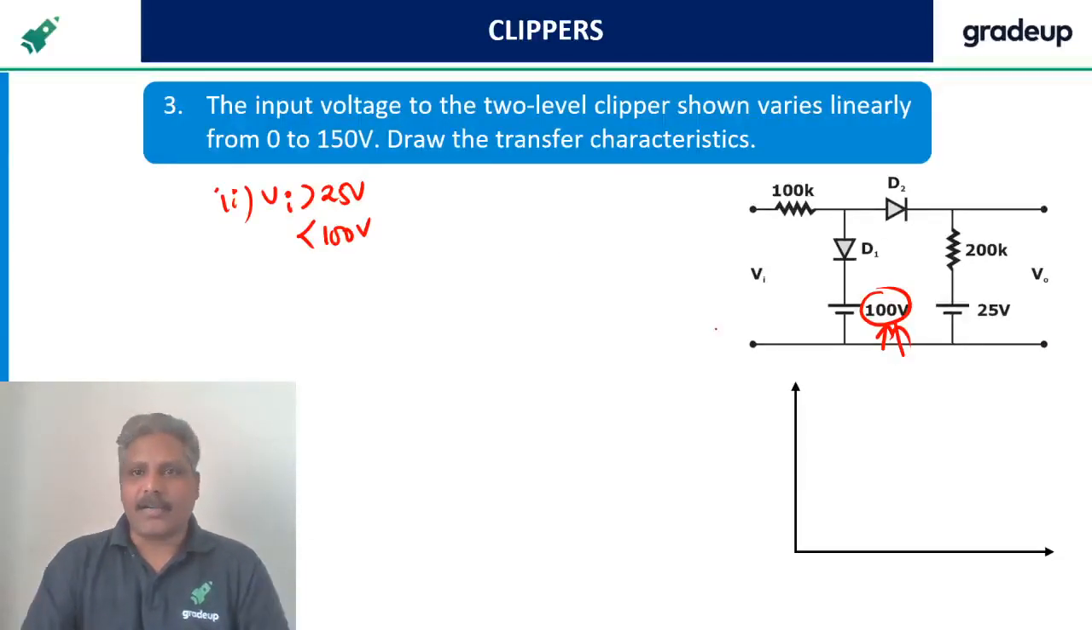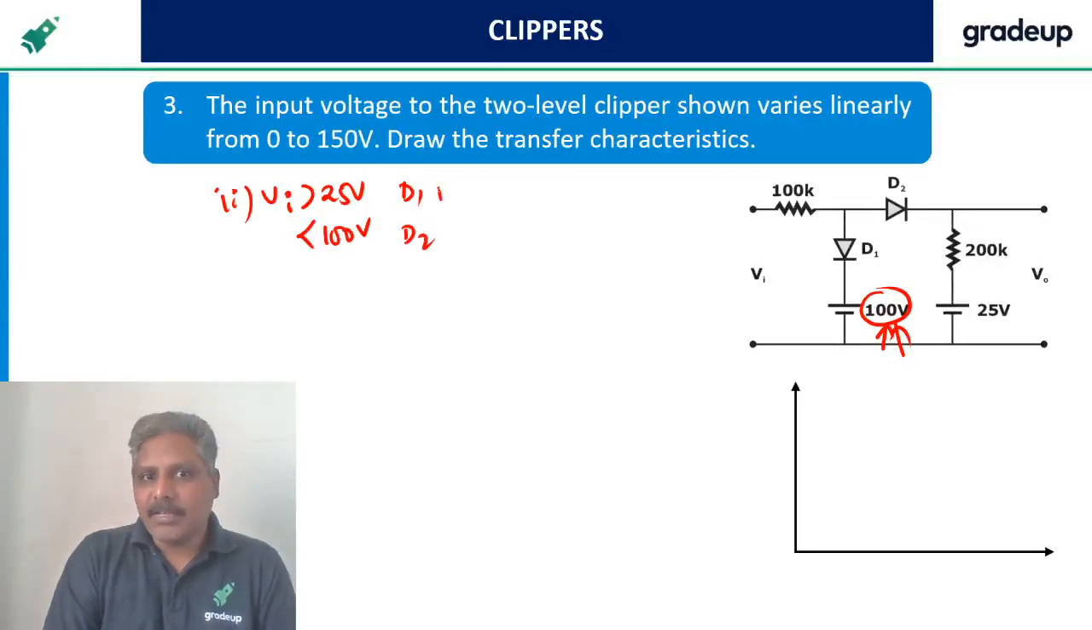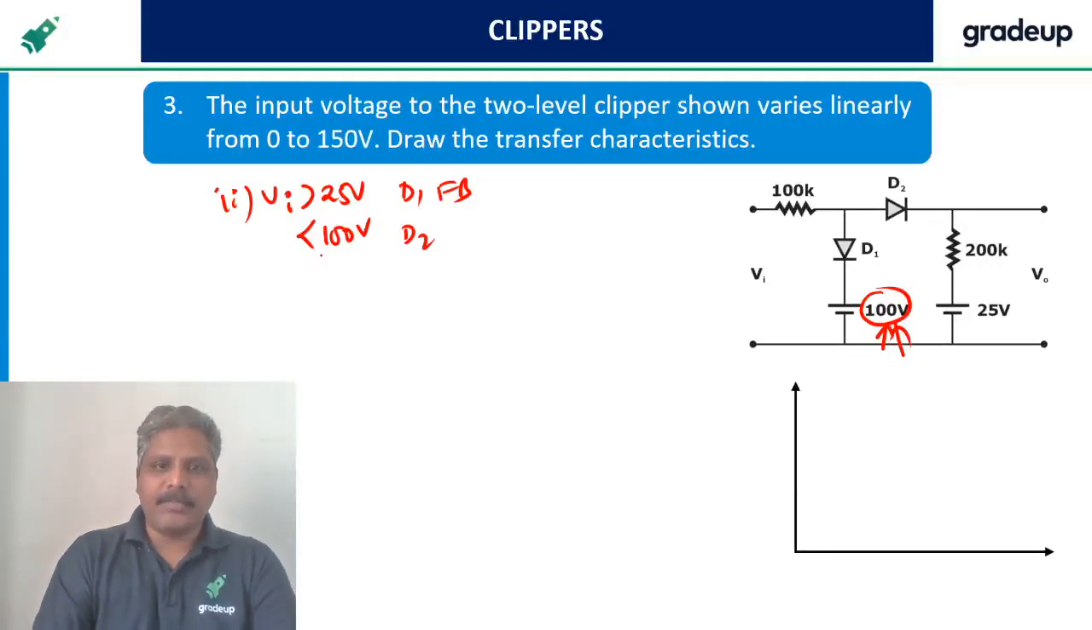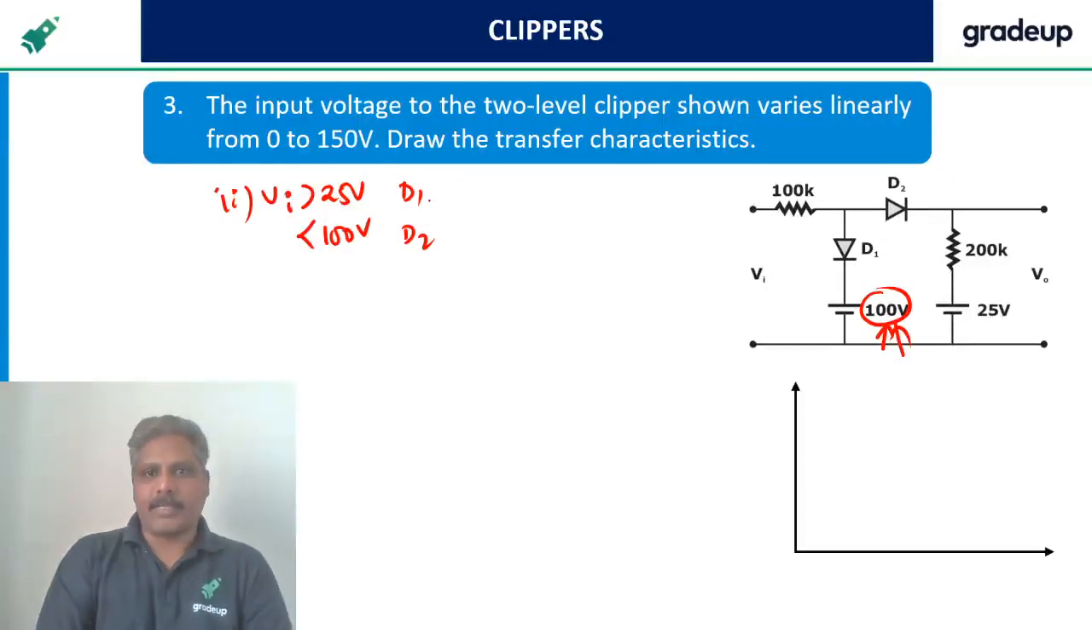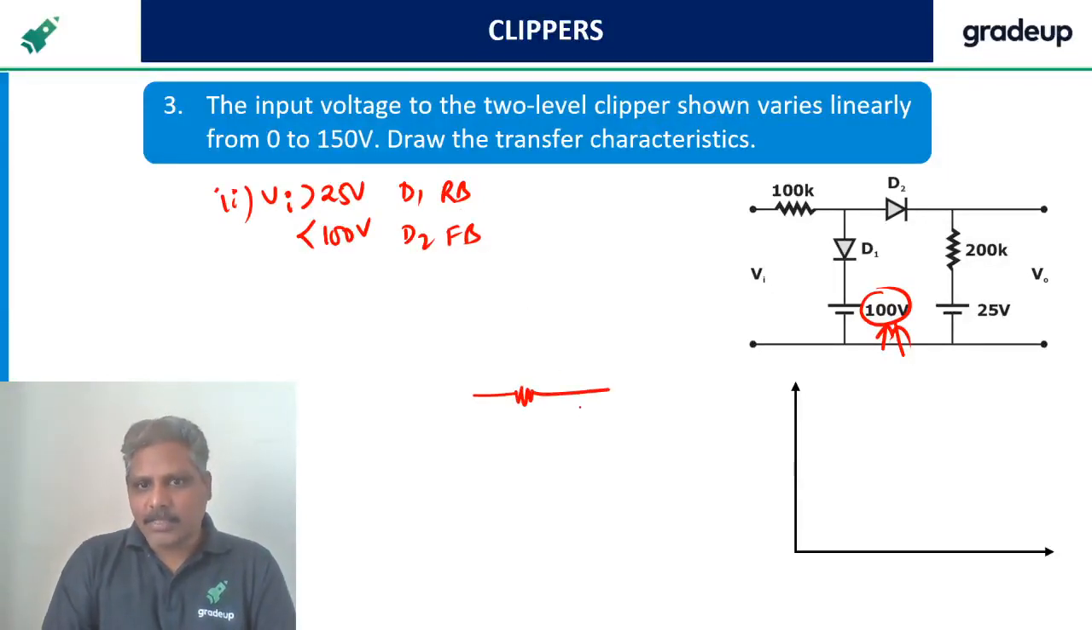Between 25 and 100, what happens to D1? What happens to D2? D2 is now forward bias, sorry. D1 is now reverse bias. D1 was reverse bias, now also it is reverse bias. This is forward bias. Now how does the circuit look like? Again you have to draw the circuit. This is reverse bias. This is now forward bias.